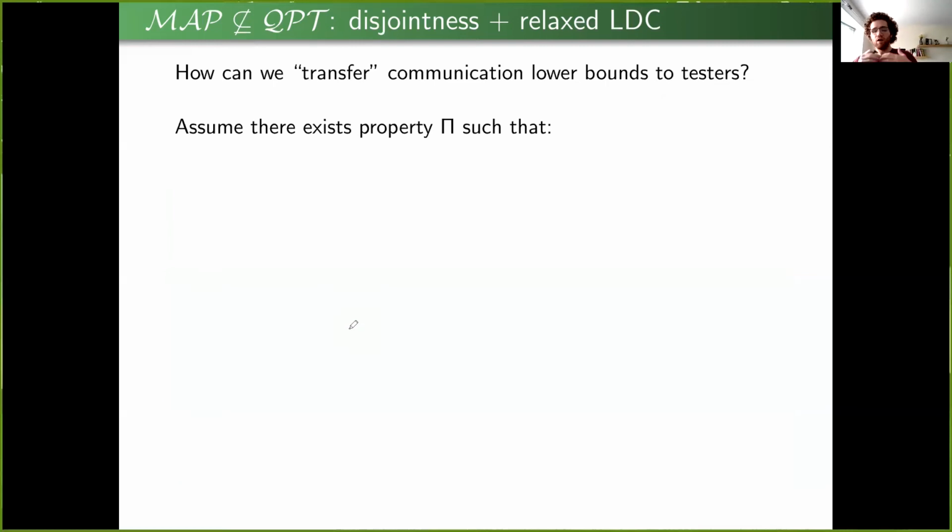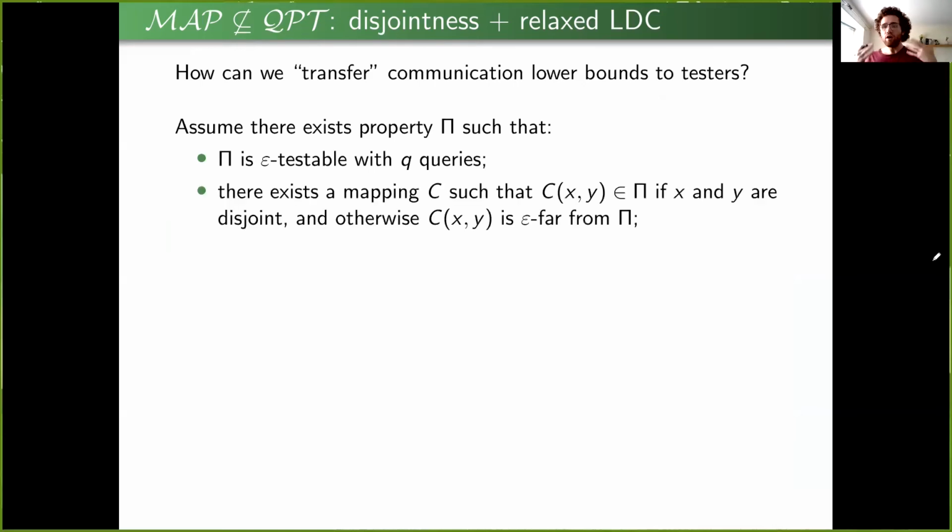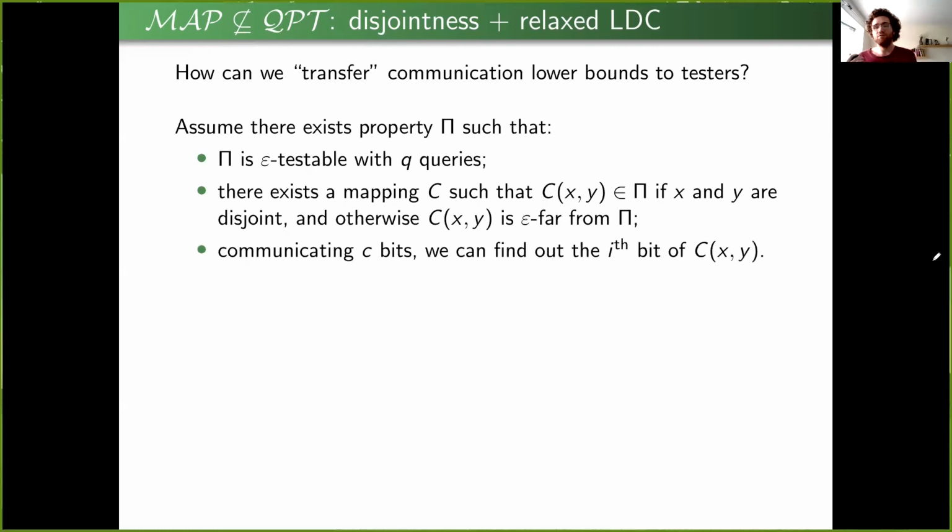But for now, let me just at a high level explain how we can get a lower bound, like how we can transfer hardness in communication complexity into hardness in property testing. So to do that, we'll assume that there exists some property that is efficiently testable and has two other features. One is that there exists a mapping that takes this pair of strings into the property if the strings are disjoint, but takes it far from the property if the strings are not disjoint. And the second feature that we'd like is that Alice and Bob can communicate a small number of bits to find out an arbitrary bit of this encoding of X and Y.